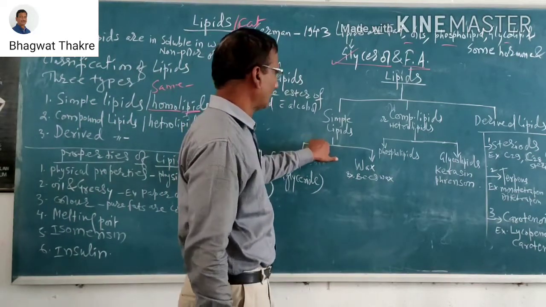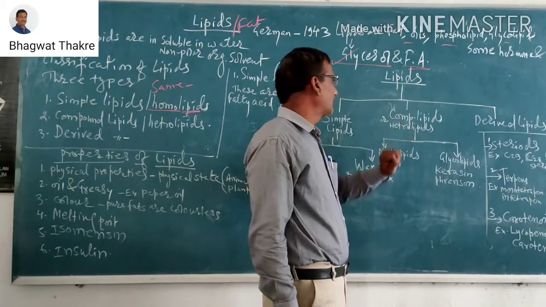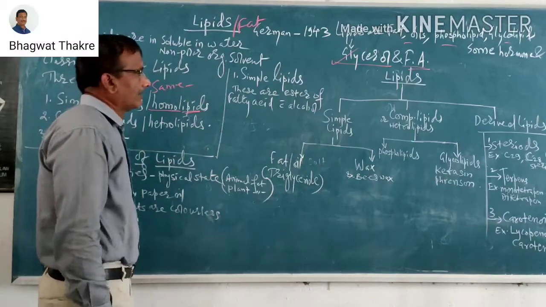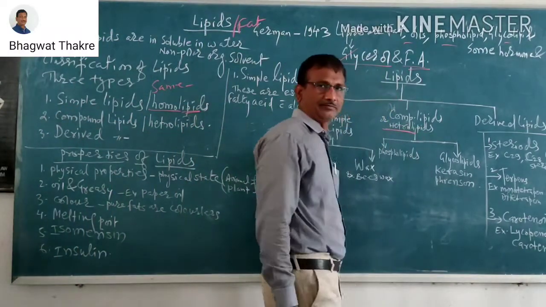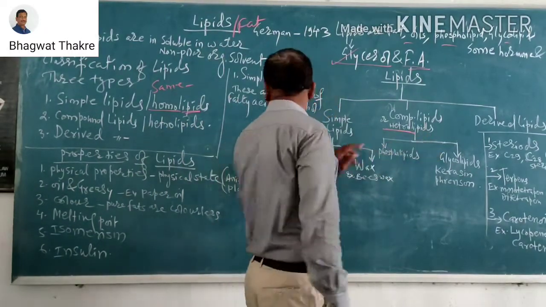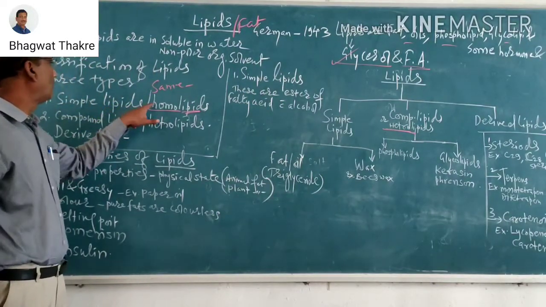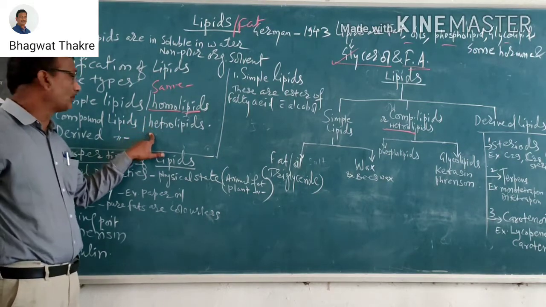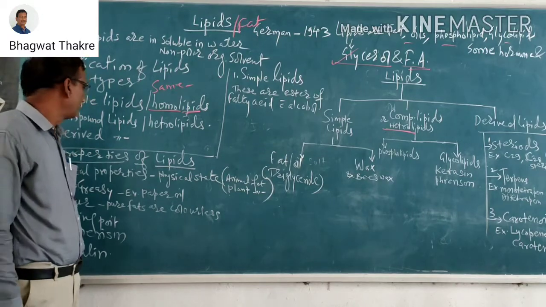And the second one, compound lipids, is also known as heterolipids. I have given the homolipids as simple lipids, and heterolipids as compound lipids.